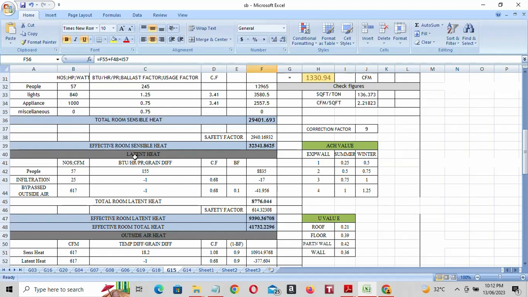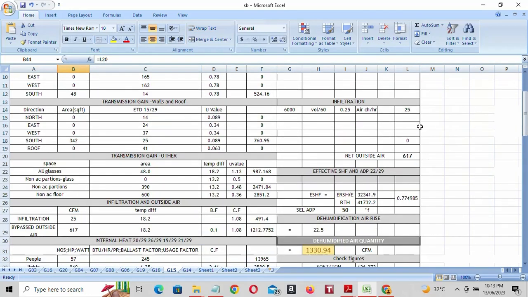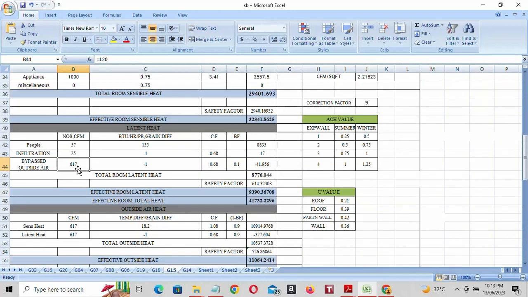And next is latent heat. Here people, so we have 57 people. Infiltration 25 you will get automatically, and bypassed outside air is 617. See here infiltration and bypass outside air. And here I showed you from the design data book, the HVAC data book.